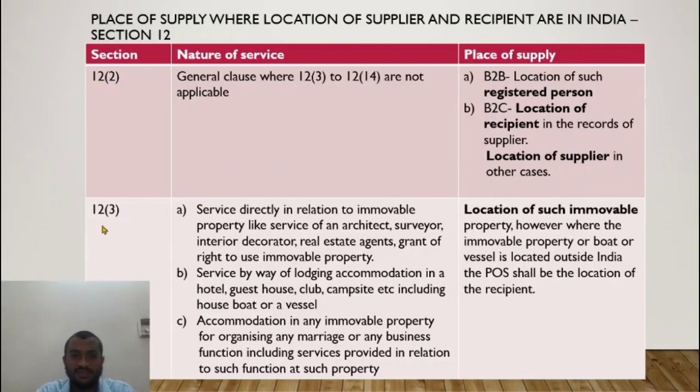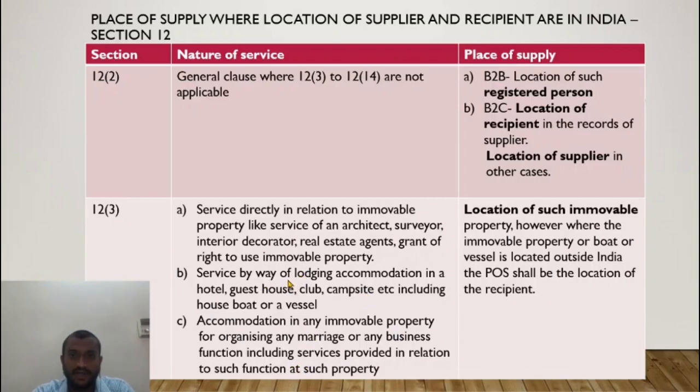Section 12 subsection 3 covers services in relation to immovable property, like the service of an architect, surveyor, decorator, real estate agent, grant of right to use immovable property, or renting of immovable property, service of lodging accommodation in a hotel, guest house, club, campsite, accommodation in any immovable property for organizing a marriage function or business function, including services in relation to such function.